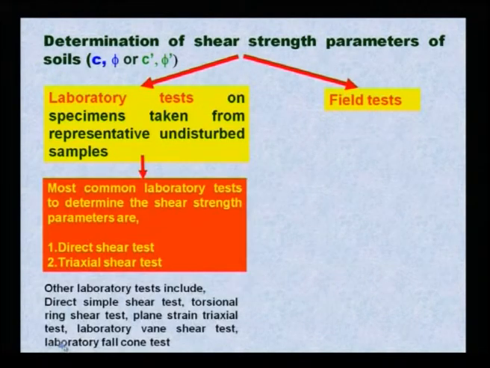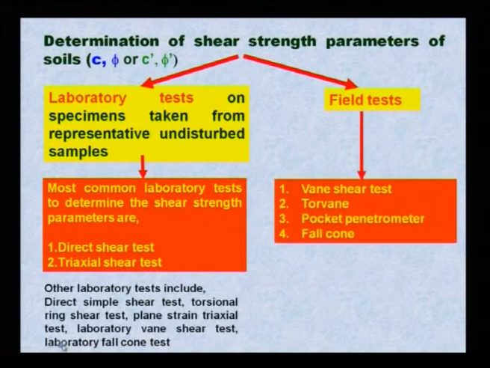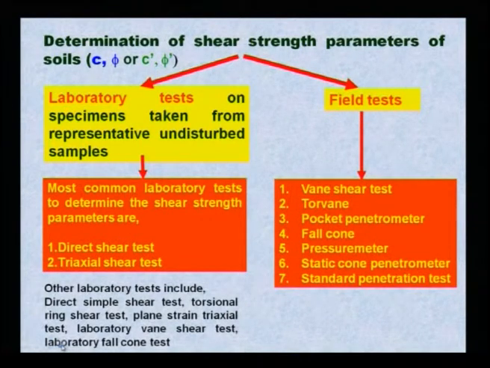Determination of shear strength parameters. In laboratory tests, generally on specimens taken from a representative undisturbed sample, as I have said earlier, the most common laboratory tests to determine shear strength parameters are the direct shear test as well as the triaxial shear test.